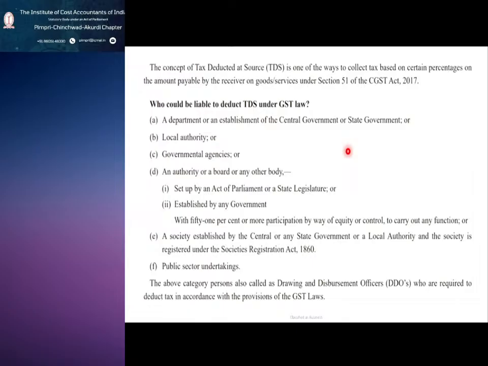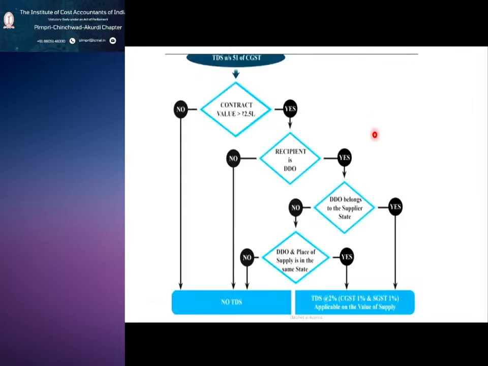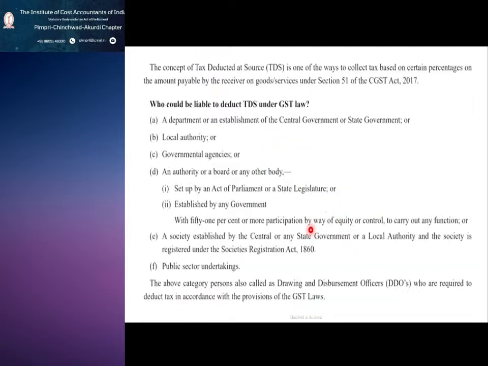So these are the TDS section 51 provisions. This question has come for 7 marks, but you don't need all of this; at least you should know from A to F. Always remember central government, state government, local authority, government agencies, board set up by an act of parliament, established by any government with 51%. This is very easy.